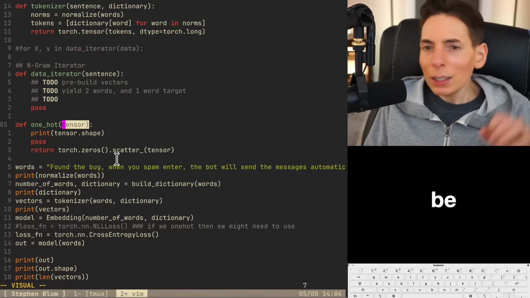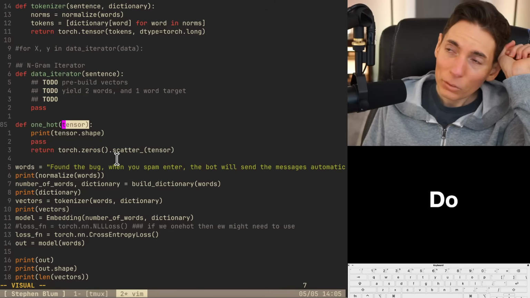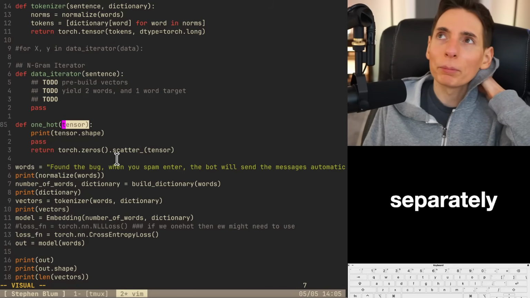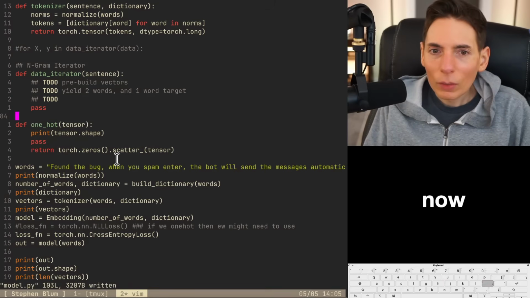So should I have a tensor here? I think so. I think we could do this in a batch, maybe? Do we want to do this in a batch? We don't have to do this in batch here. We could do that separately. Let's not bother. Let's not try to over-optimize right now.